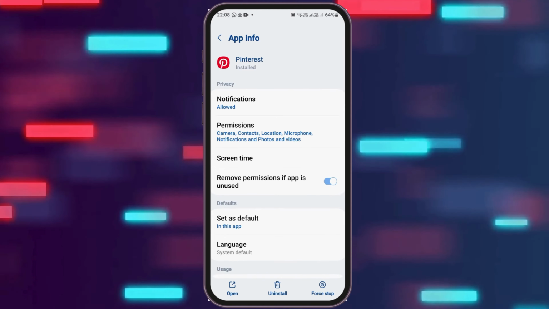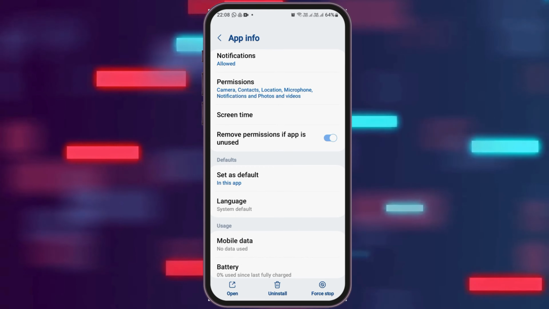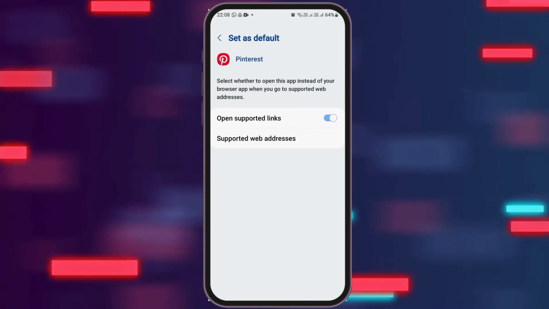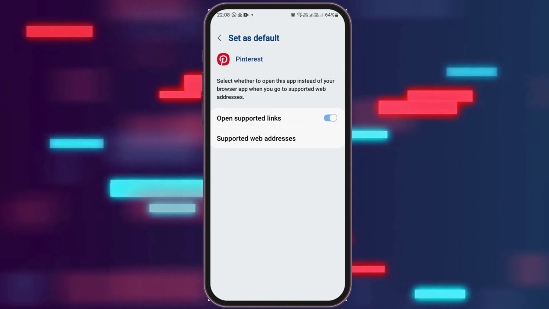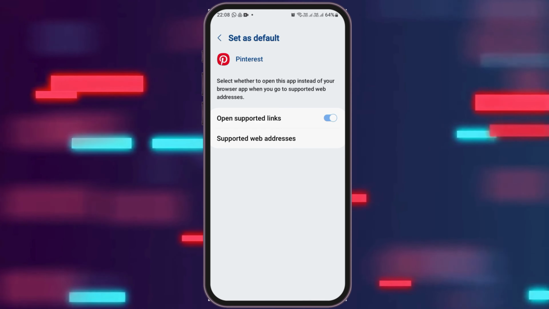After going back, you have to go to the next option, that is set as default, and tap on set as default. After tapping on set as default, you need to check whether open supported links has been enabled or not. After seeing whether open supported links has been enabled, you have to go back.